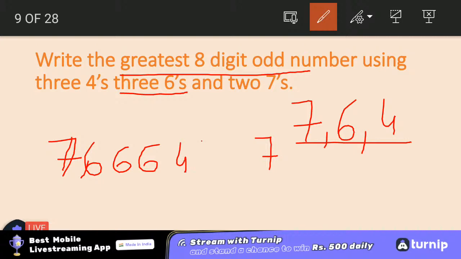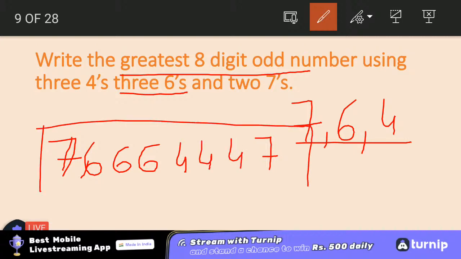So using these digits I have created this number, and this number is the greatest 8-digit odd number because it is ending with 7. 6 and 4 are even numbers, so I cannot end my number with 6 or 4.